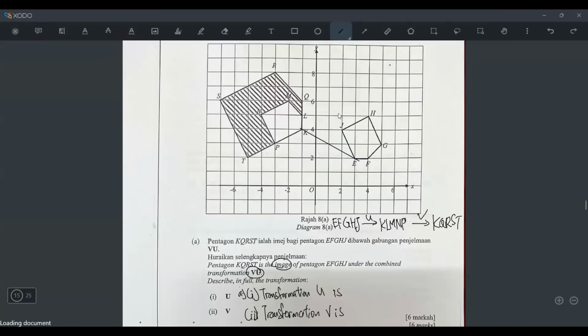Now I will draw another line, L with who? You can clearly see L is F, right? So let's draw L to F. Okay, so far so good. Now I will draw M, but M to who? If you look at L to M, it's a slanted one-square line, so definitely not J, because J is different.